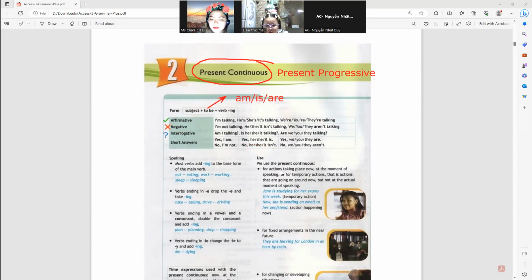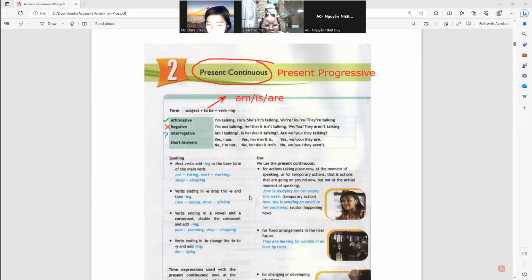We use the present continuous for actions taking place now, at the moment of speaking, or for temporary actions. That is, actions that are going on around now, but not at the actual moment of speaking.